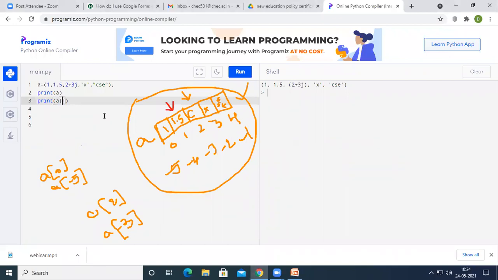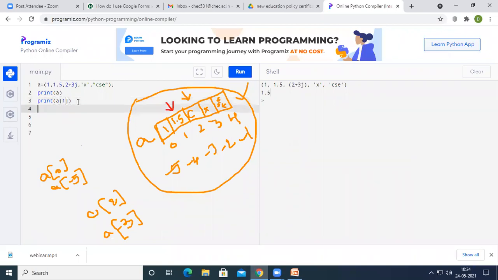For example, I want to print 1.5 on the output screen. 1.5 was located at index number 1 or index number -4. So I can simply provide print a of 1 or print a of -4. If I do this and run the code, it has printed 1.5 on the output screen. You can see the output on the right side of the screen.